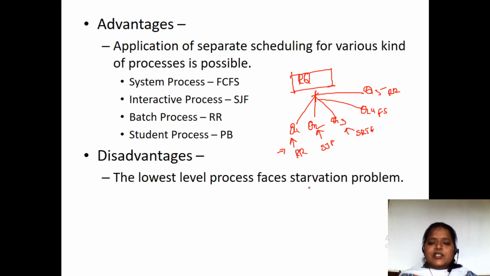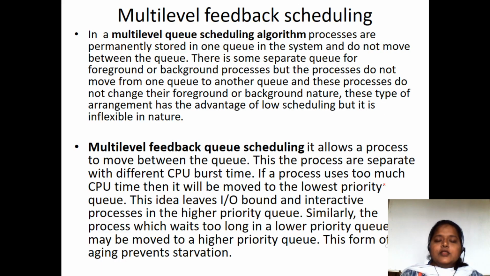Then the disadvantage is that it is going to face the problem of starvation. Starvation is a keep-on-waiting condition. So these are the advantages and disadvantages of multi-level queue scheduling. In order to overcome the disadvantage of starvation, we have gone for multi-level feedback scheduling.